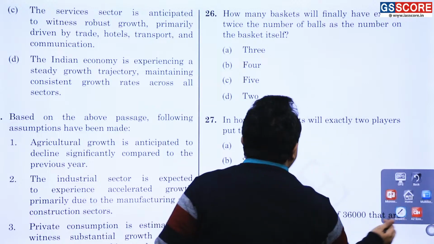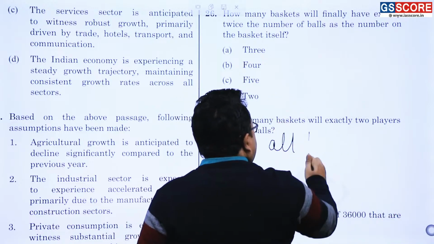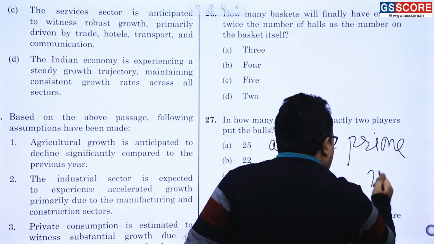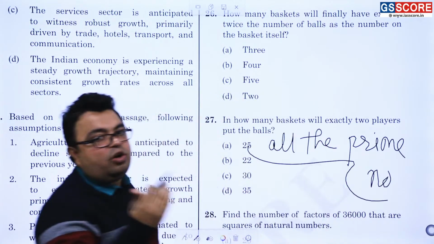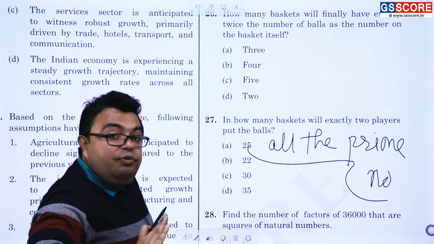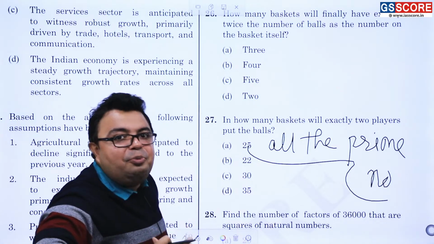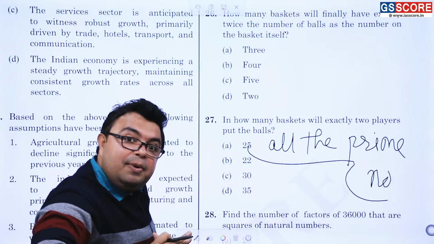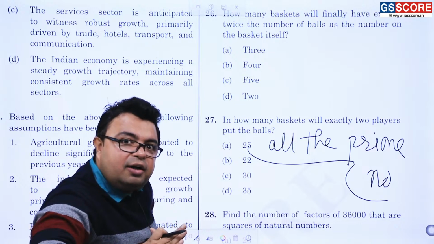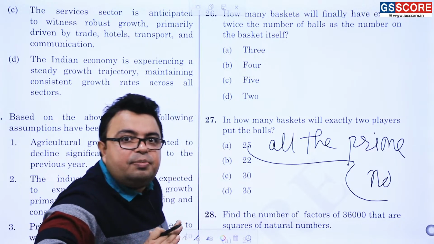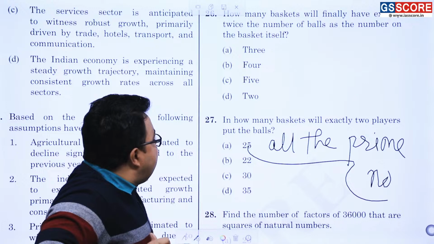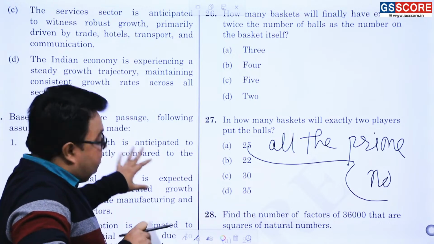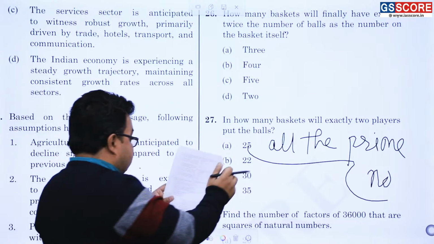Answer is all the prime numbers, because prime numbers are the only numbers which have got only 2 factors. For example, 5. In 5, only the first player and the 5th player will be putting, 1 plus 5, 6 balls. In basket number 3, 1 plus 3, 4 balls will be there, but only 2 persons, the first person and the third person, will be putting balls. Now, similarly, we can find the total number of factors. Okay, this has been done completely.